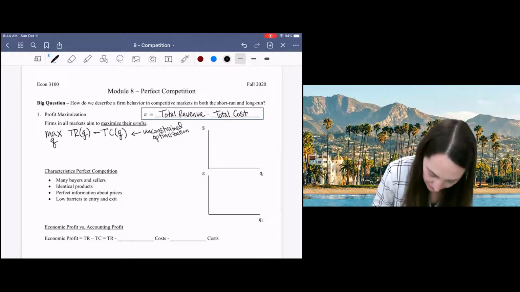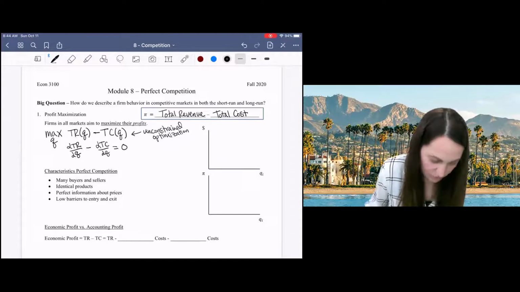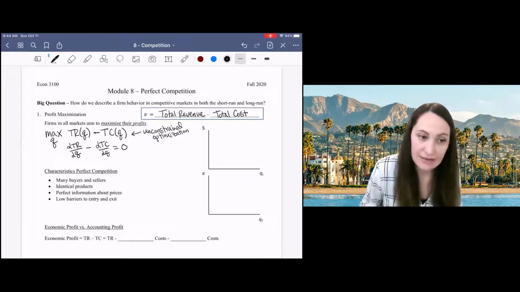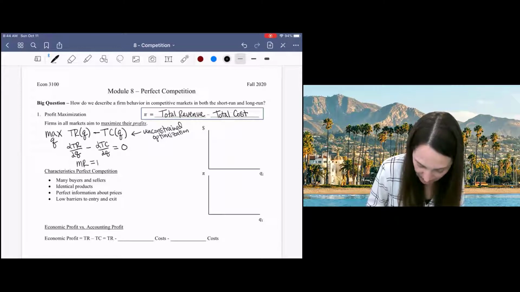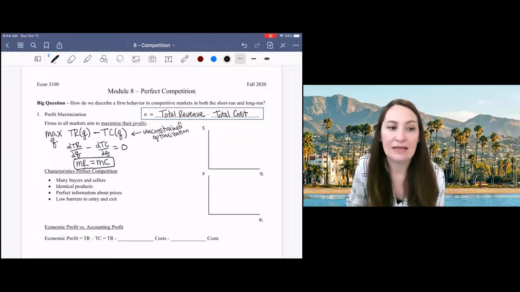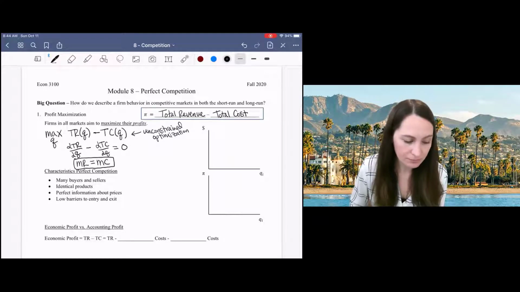So when I take the derivative of total revenue with respect to quantity, and then total cost with respect to quantity, and I set that equal to 0, then I get that marginal revenue minus marginal cost is equal to 0, or in other words, marginal revenue, the slope of the total revenue function, is equal to marginal cost, the slope of the total cost function.